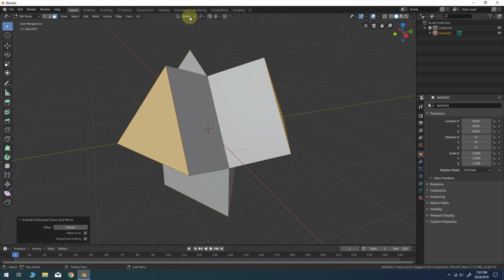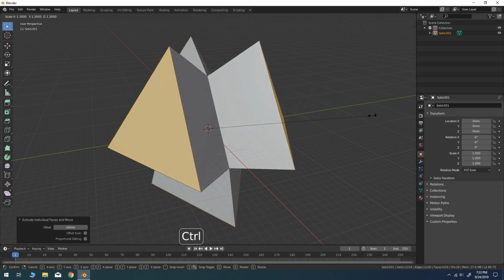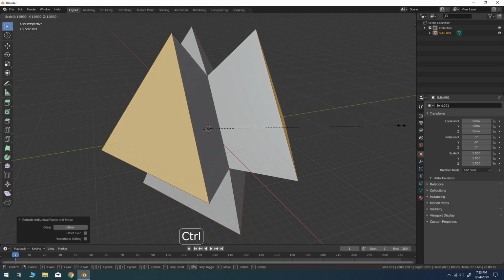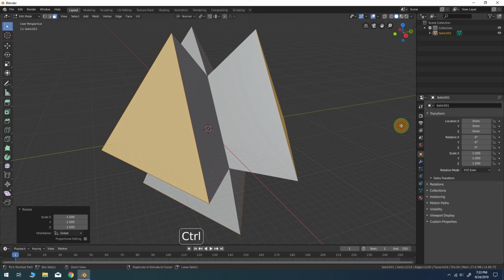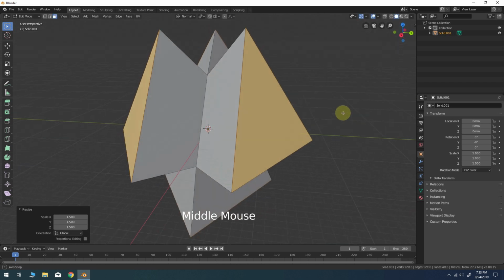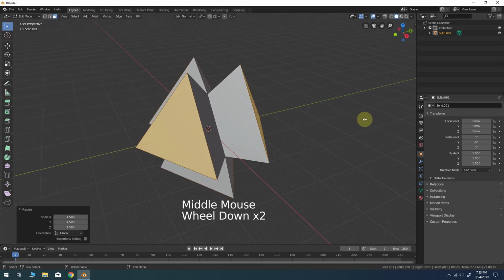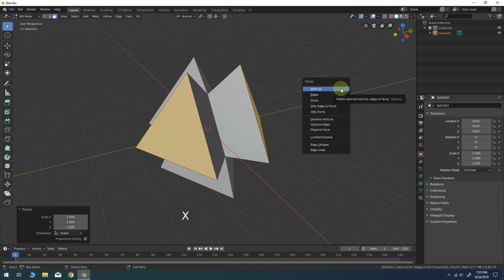Now that we have this, let's change the transform orientation to normal and the pivot point to individual origins. Press S on the keyboard, hold down Control and scale it out until you get to 1.5. Now it should look like this. Press X on the keyboard for delete and choose faces.